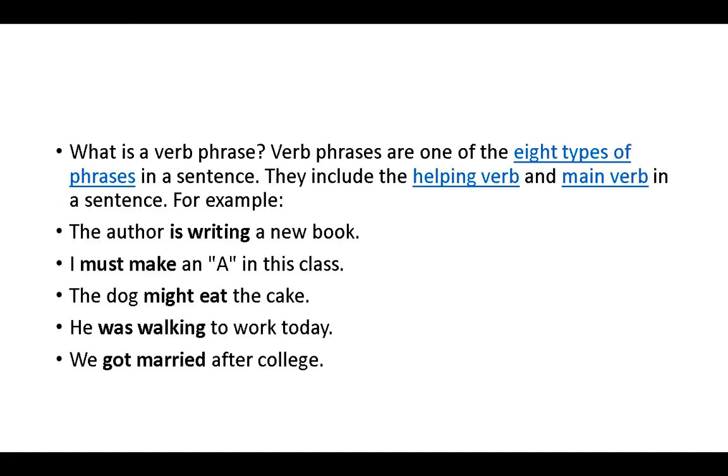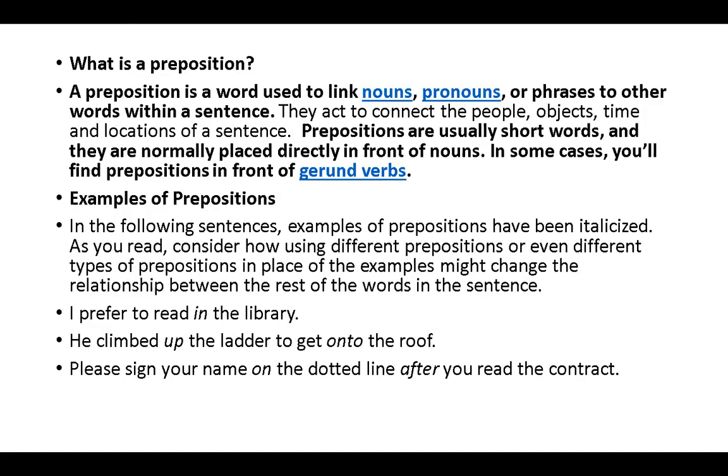Next, preposition. A preposition is a word used to link nouns, pronouns, or phrases to other words within a sentence. They act to connect the people, objects, time, and location of a sentence. Prepositions are usually short words and they are normally placed directly in front of nouns. In some cases, you'll find prepositions in front of gerund verbs. Examples of prepositions.